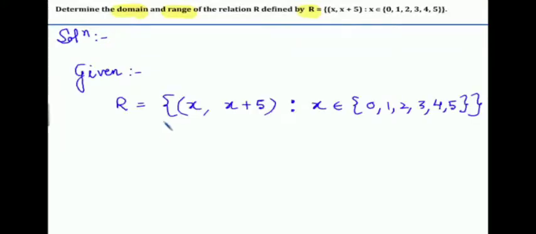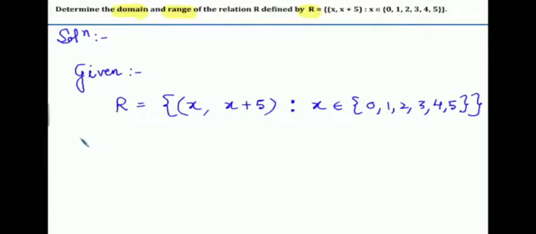Now move on to question number 6. Determine the domain and range of the relation R defined by R is equal to {(x, x plus 5)}, where x belongs to {0, 1, 2, 3, 4, 5}. That is, R is equal to {(x, y)}, where y is equal to x plus 5 and x belongs to 0 to 5. So in this question, the given relation is (x, y), y is equal to x plus 5, and x belongs to 0, 1, 2, 3, 4 and 5.